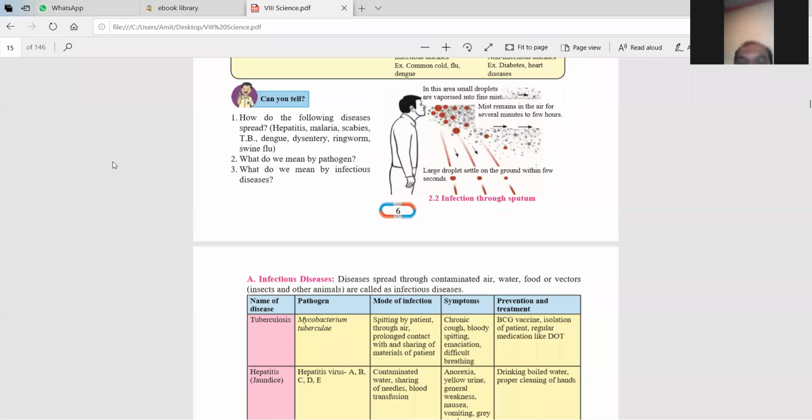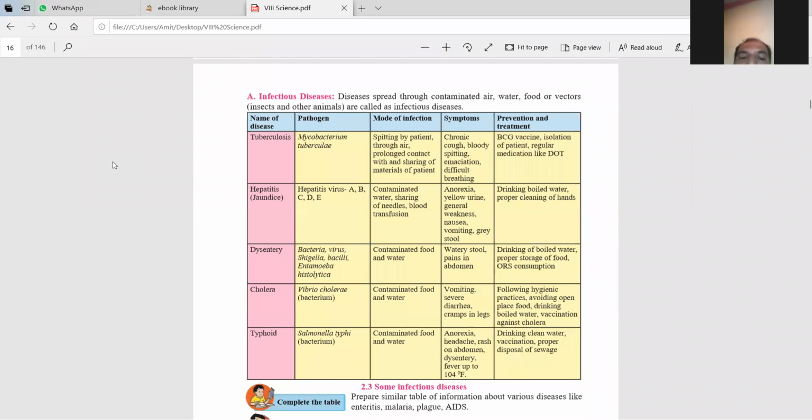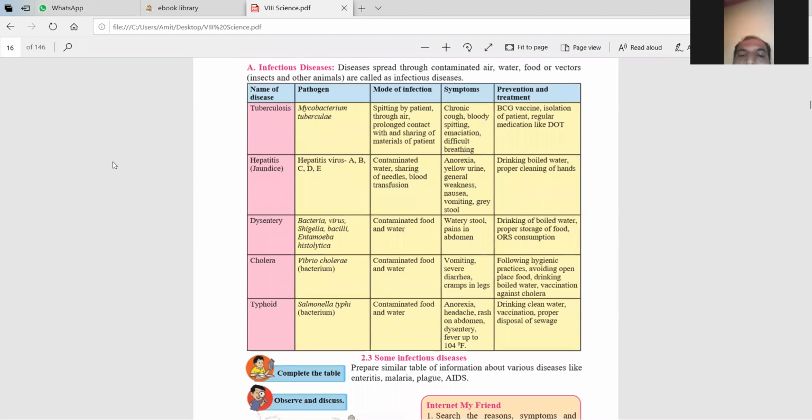Now there is an infectious diseases table given. If we learn this table, then we know how these infectious diseases spread, what the symptoms of the disease are, and how to prevent them. The first one is TB. TB means tuberculosis. What are the pathogens? Pathogen means from which viruses and which bacteria these diseases spread.